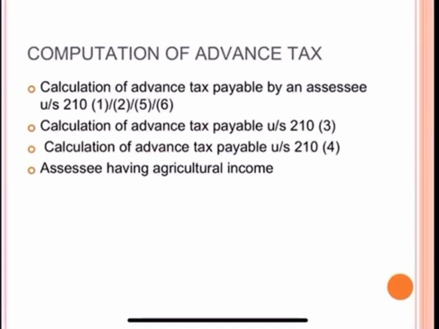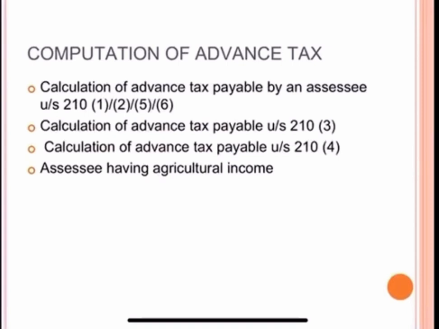Then you calculate estimated tax on total income, including surcharge if applicable. Then you can claim deduction of estimated tax deducted or collected at source also. Finally, you find the estimated net tax. If this net tax, as I have already told you, is calculated as 10,000 or more, the assessee is liable to pay advance tax.